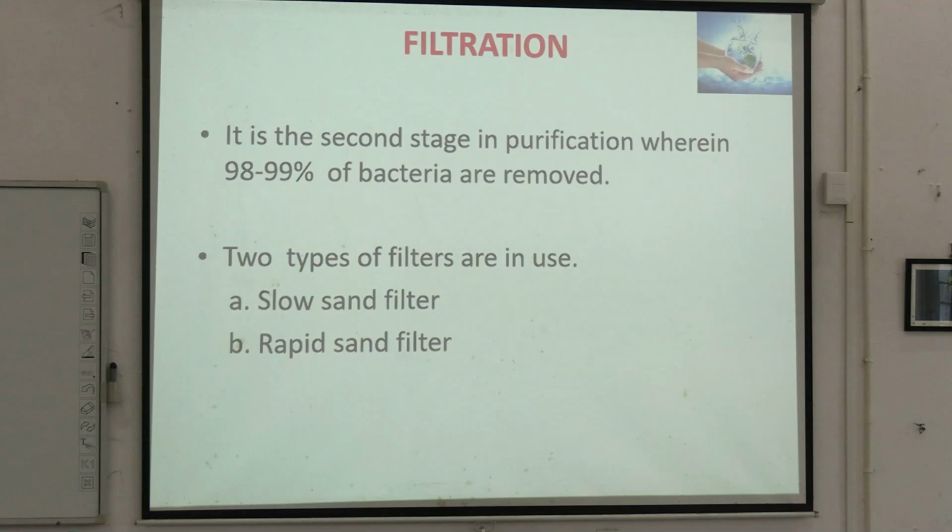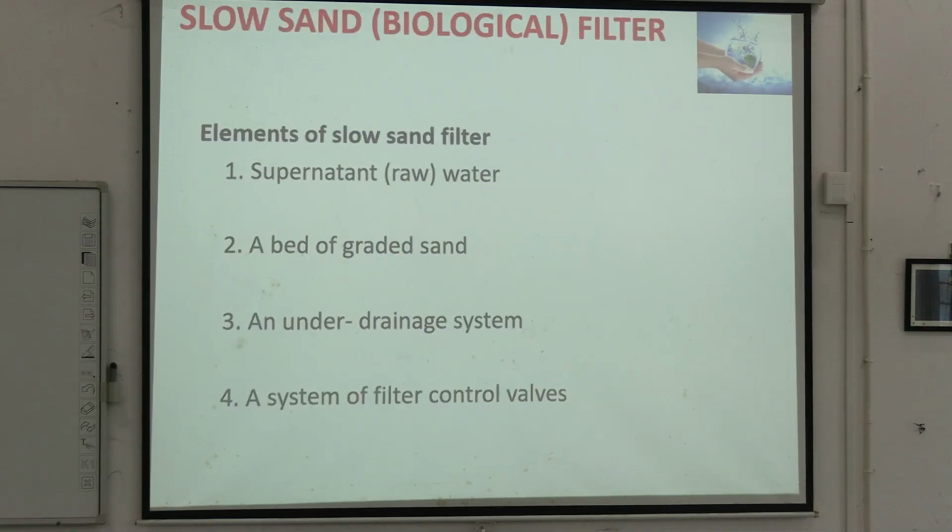Okay. Then the second one is the filtration part. The filtration part is the most important part, where 98 to 99% of bacteria are removed. Here you have 2 filters, a slow sand filter and a rapid sand filter. This question is asked: how many filters are there? Name them. Okay. So, slow sand filter, you have raw water, then below that you have sand, you have an under drainage system and a system of filter control valves.